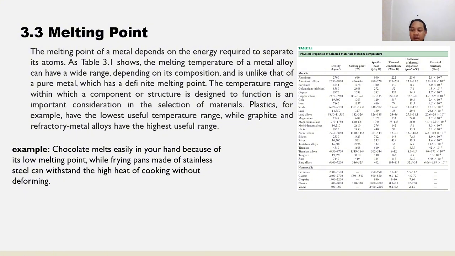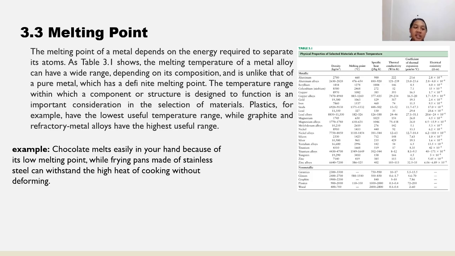In contrast, low melting point alloys such as tin-lead are used for soldering because they melt quickly and form reliable joints without damaging delicate electronic parts. As we can see in Table 3.1, we have the physical properties of selected materials at room temperature.